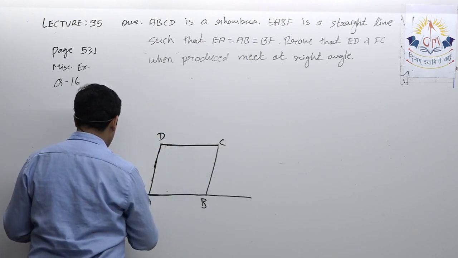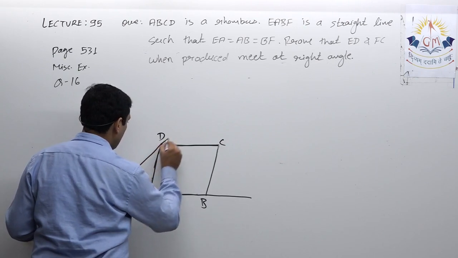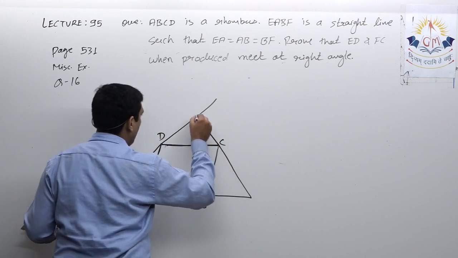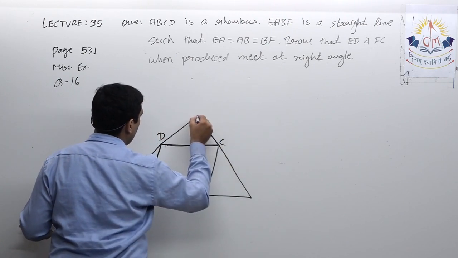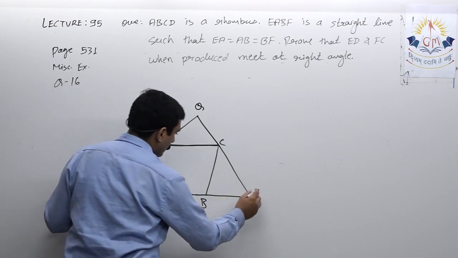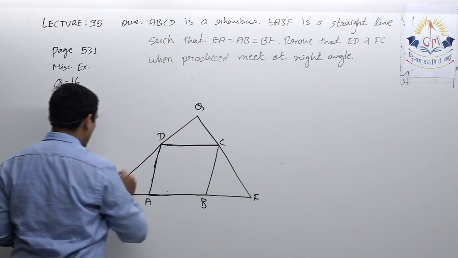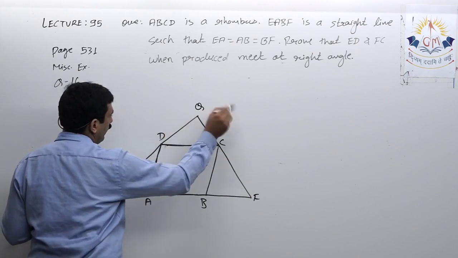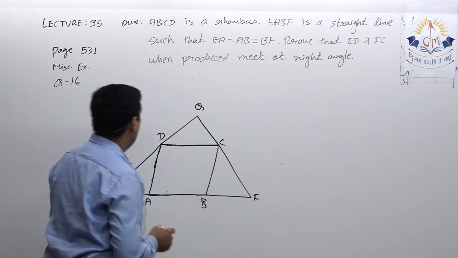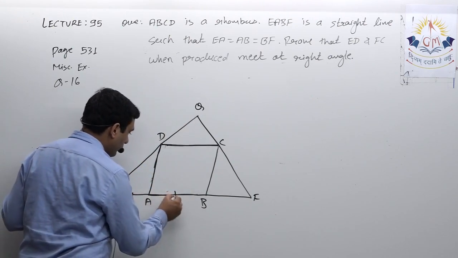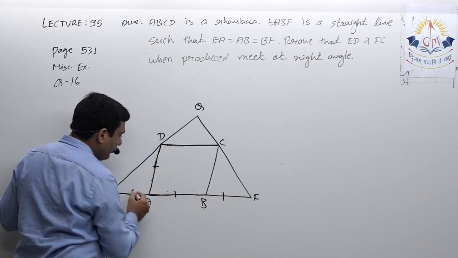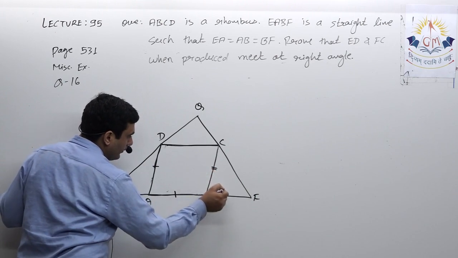Now it is given that ED and FC produced meet at right angle. So let them meet at point Q. We have to prove that angle Q, or angle EQF or DQF, whatever, is a right angle. Here it is given EA equal to AB equal to FB. As AB is also equal to DC, these two sides will be equal as well as these two sides will be equal.